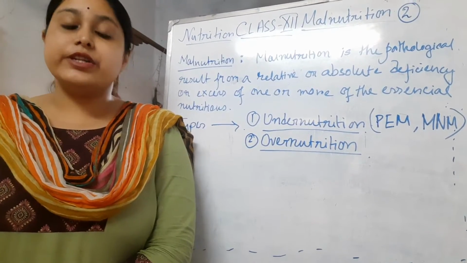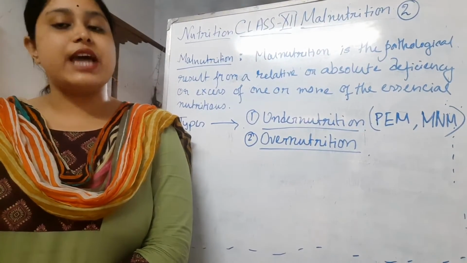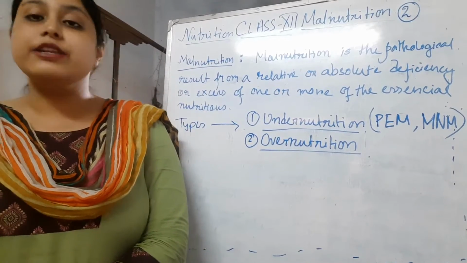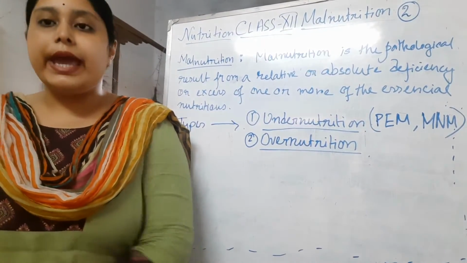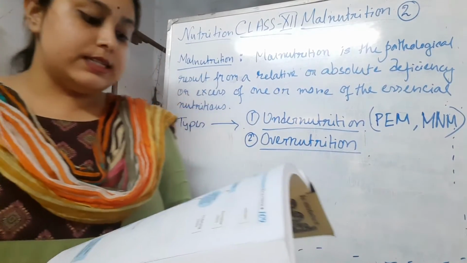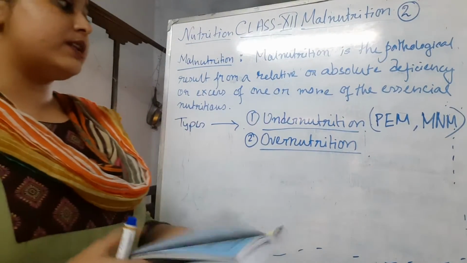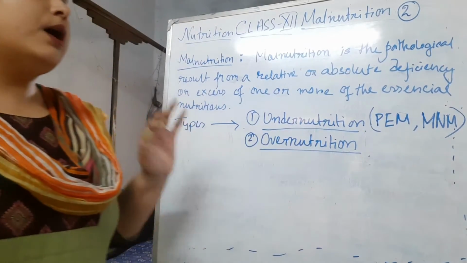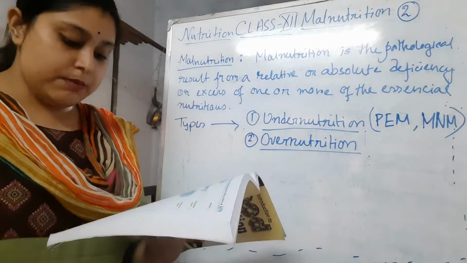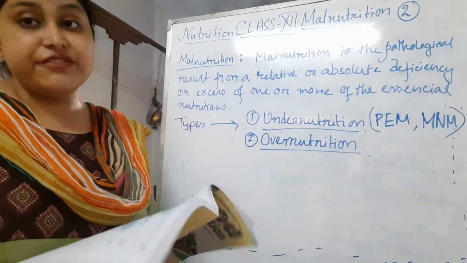This video is for nutrition students of class 12. The chapter that I will continue today is malnutrition, and this video is part 2 of this chapter. First I'm going to discuss undernutrition and overnutrition, which I've already discussed in the previous video, but in this video I will discuss undernutrition and the infection cycle.